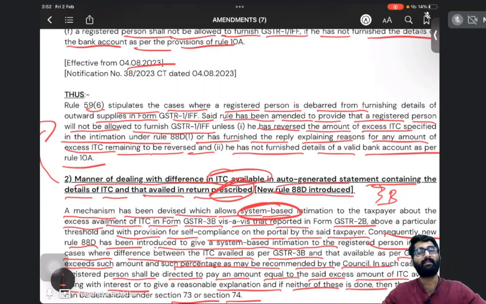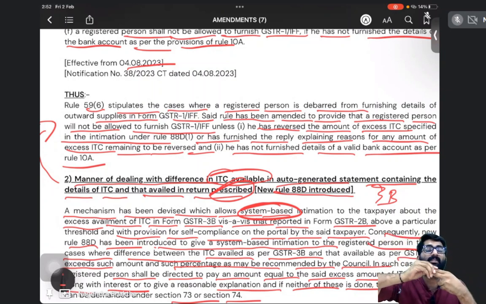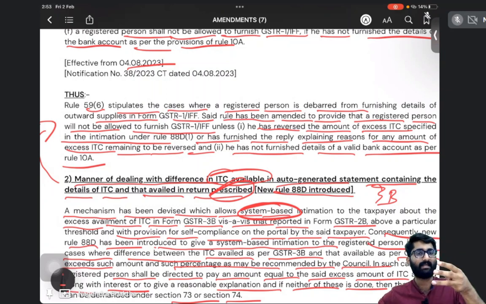Rule number 88D. Now, based on this rule 88D, which is newly introduced, there are persons who are debarred from furnishing the details in GSTR 1. That is the first amendment. Who are these guys? Actually, there are three guys given in your textbook, in the study material.